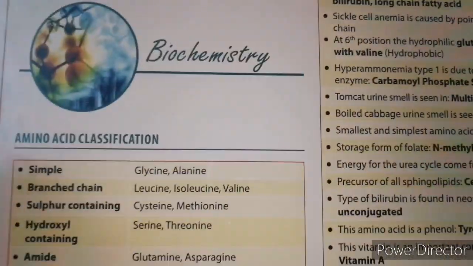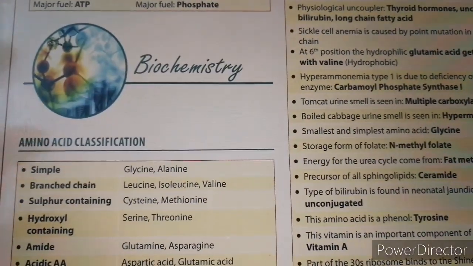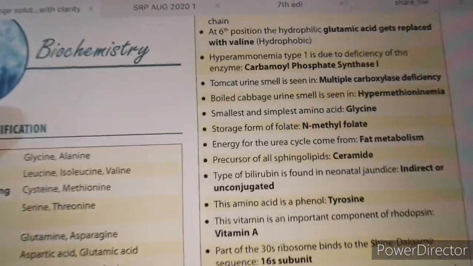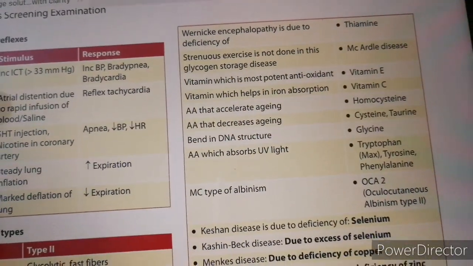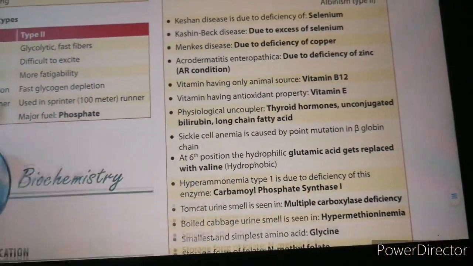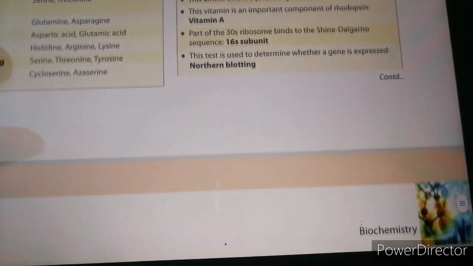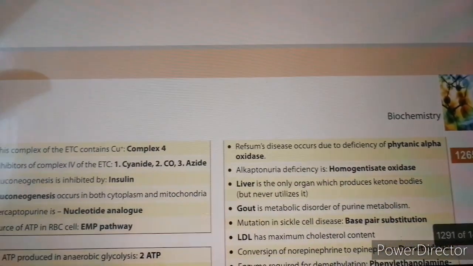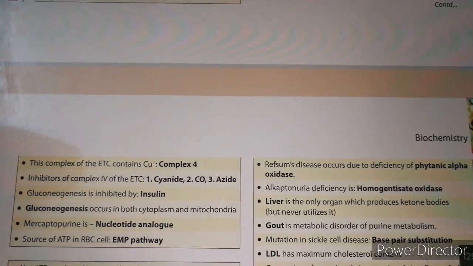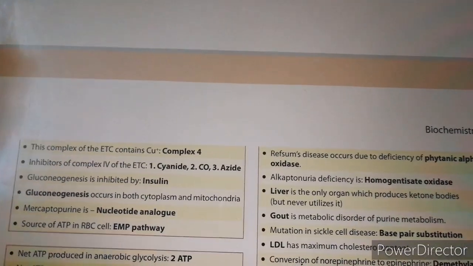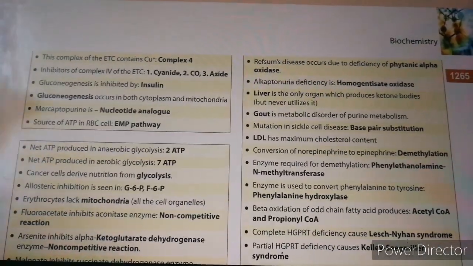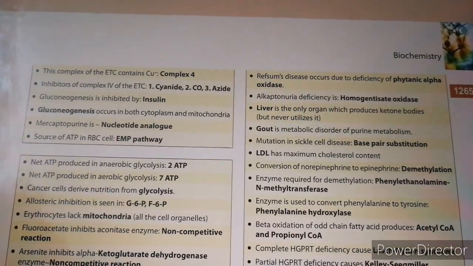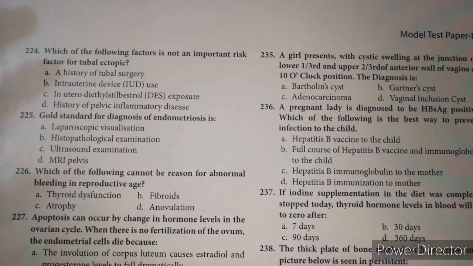My friends, here are the key points which I was telling you about. This is how the key points look. Most of the important stuff is all clubbed together in these key points, and I am telling you my friends, this part is very good. Especially before the exam, when you're very stressed and you don't really know what to look at, this part really is helpful. And this is model test paper 1.